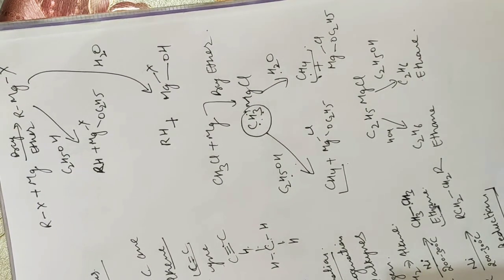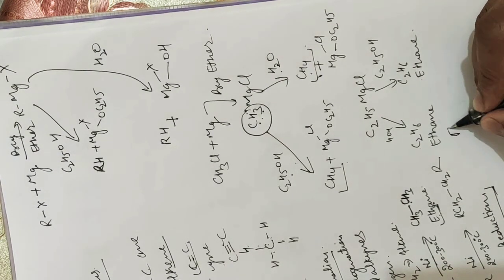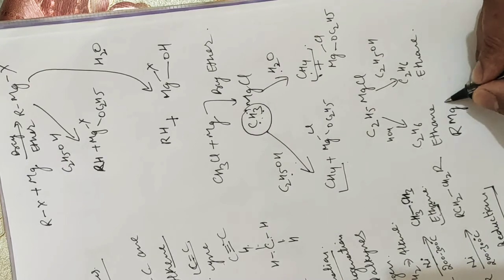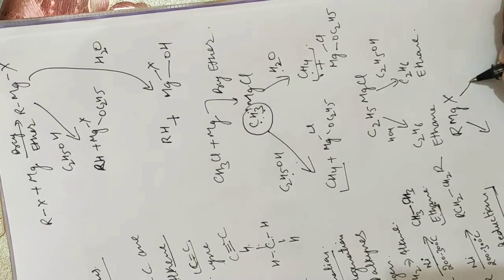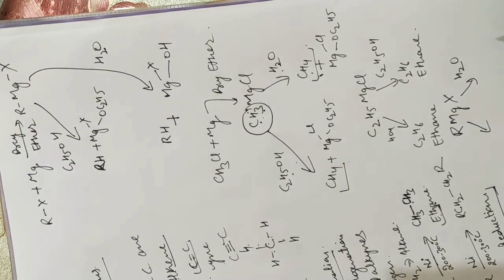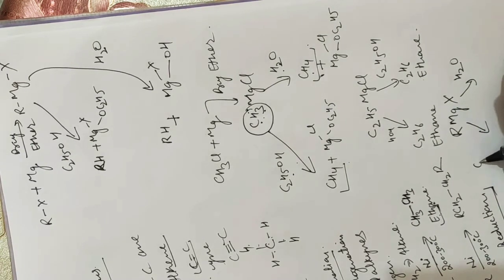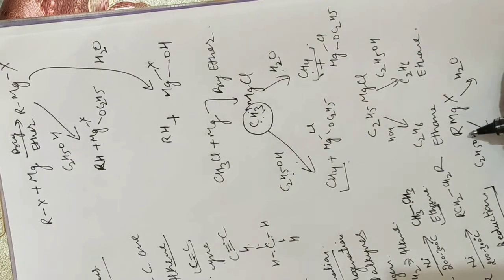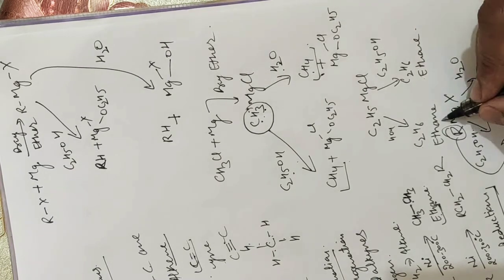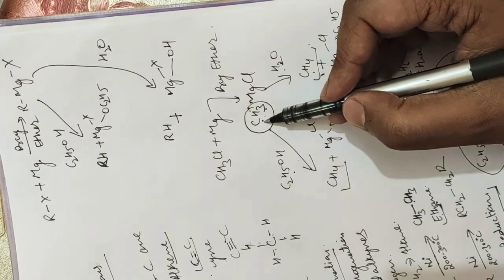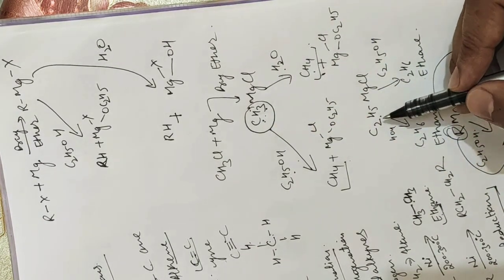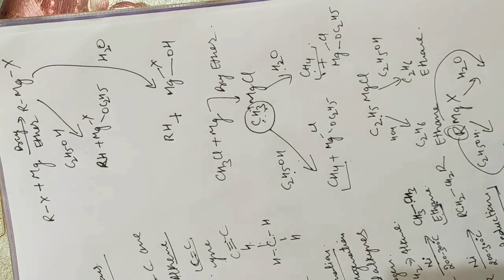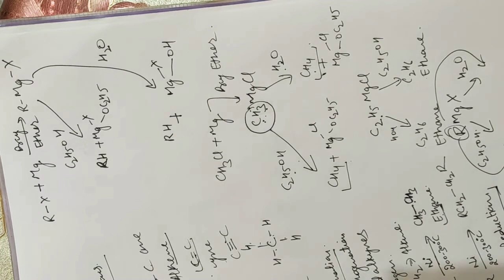Always remember that the general formula for the Grignard reagent is RMgX, and whenever it is hydrolyzed, that is, treated with water or ethanol, it will form the corresponding alkane like CH4 or C2H6. So this is the method of formation of alkane from the Grignard reagent.